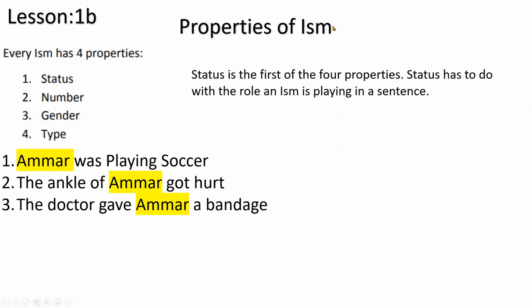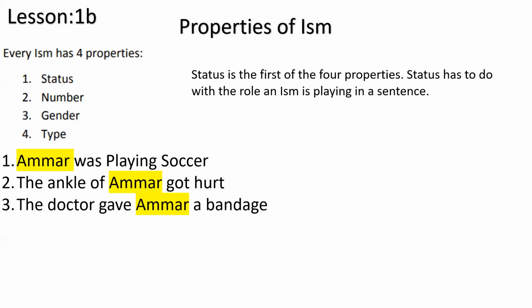I think someone is asking a question. Let's see. Means we need to consider the subject of the sentence. Yes, that's a good way to say it. Brother Sarwar, I think he said that we need to consider the subject of the sentence. What he's trying to say is, in the first one, the subject was Ammar. In the second one, he's related to the subject, but not the real subject. The third one, as you can say, he's not a subject at all. He's the object, if you want to explain it in an English way.